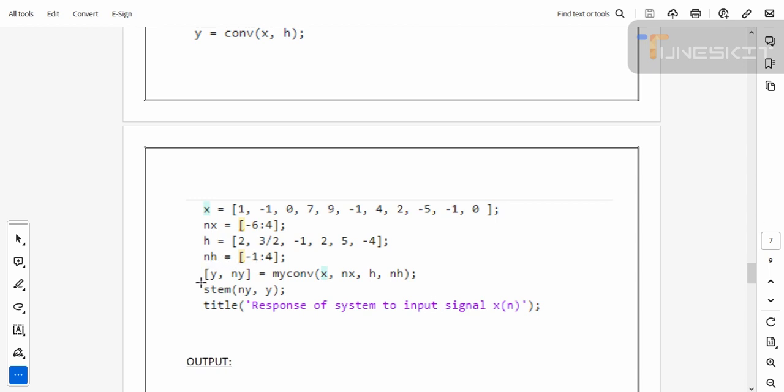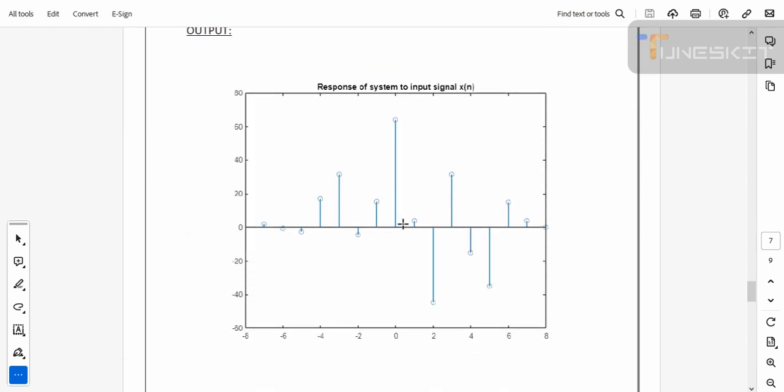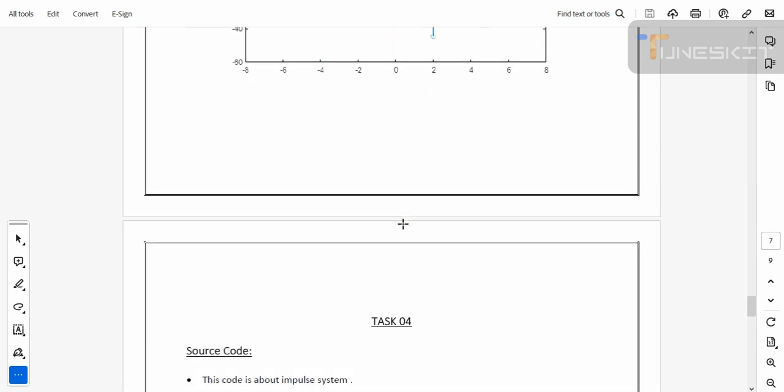At last, we call the function my convolution. After this, we use the stem command, which is used to draw a discrete function, and title the function. When we simulate this code, we obtain this output. As we can see, this is the response of a system to an input signal.